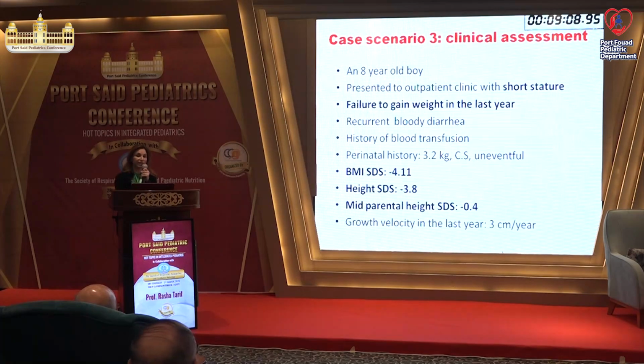The third case is an 8-year-old boy. He presented with short stature and failure to gain weight. Take care, this time the boy has got failure to gain weight as well, not only height. Recurrent bloody diarrhea, history of blood transfusion. The BMI SDS is very low. The height is minus 3.8. His mid-parental height is minus 0.4. Growth velocity is 3 centimeters per year.